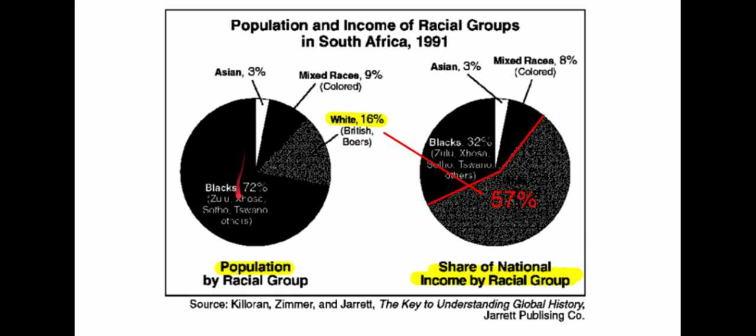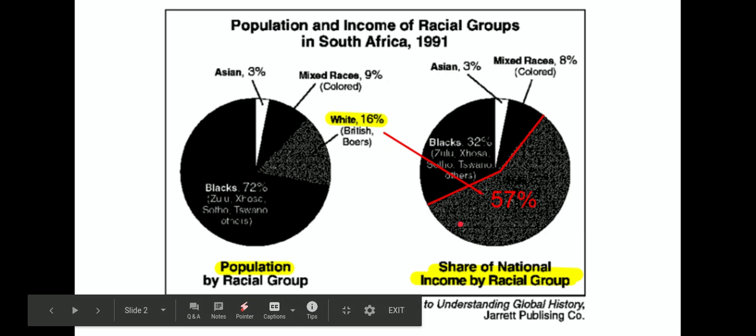Blacks represent 72% of the population, but they only have 32% of the wealth. Hmm, that seems interesting. And if you look here, the whites only represent 16% of the population, but they control 57% of all the wealth.